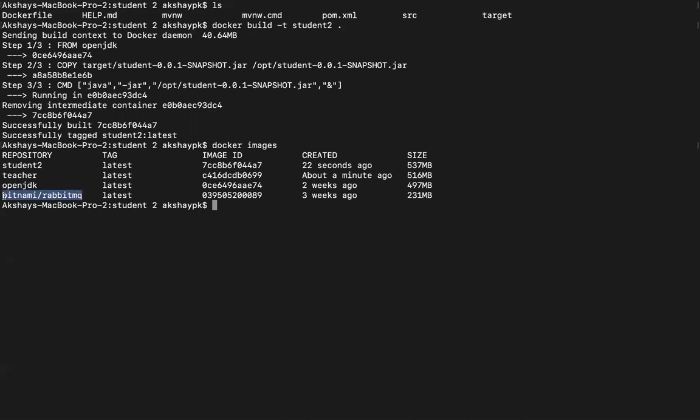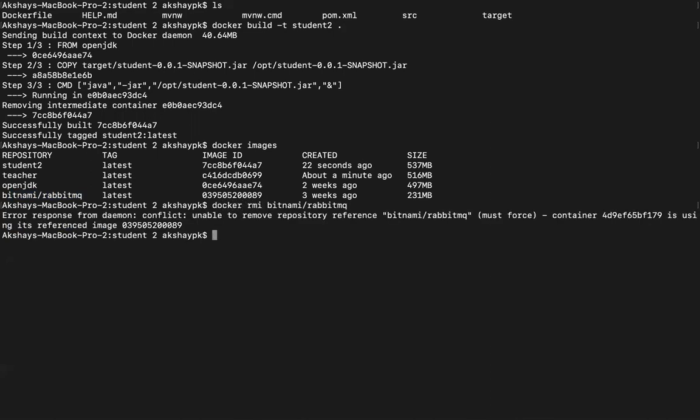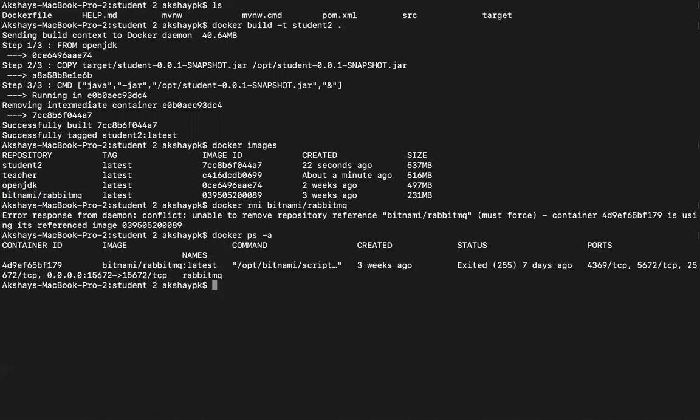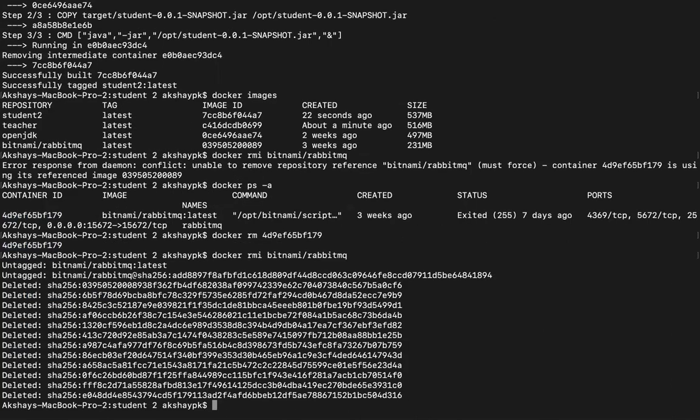So just copy the image name, do docker rmi, and then put the image name. Okay, so it's already referenced by a container. So let's remove that container first. To remove a container, you do docker rm, and then you copy the container ID, and then you hit enter. So now the container is removed. So now we can go ahead and remove the image. Beautiful. Cool. So just showing you 2 commands.